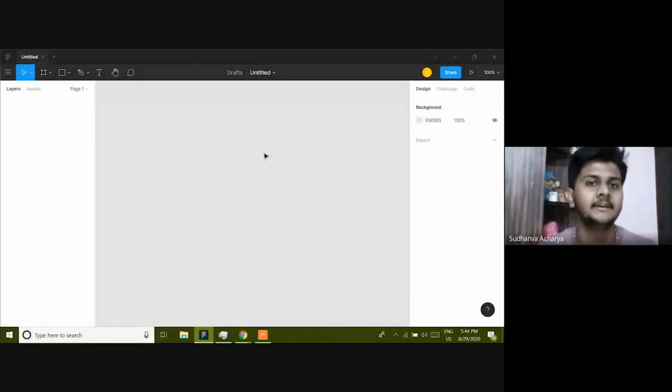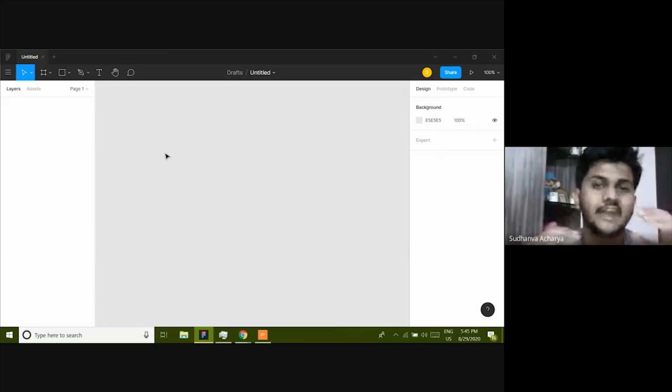So I'm planning to design a sign up screen for a hypothetical app. Let's name it Pixel Shoot. I have already created the logo and all, so I'll just design an app for Pixel Shoot. Now, Pixel Shoot is an Android app, so for an Android app, I need a screen to work on.